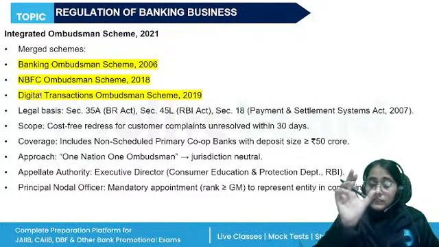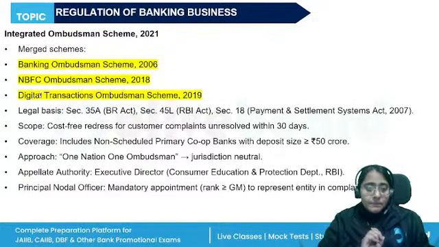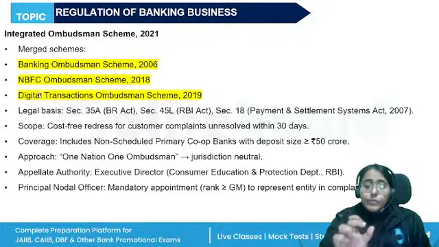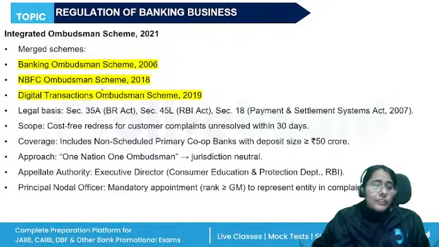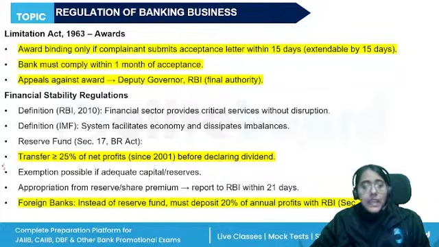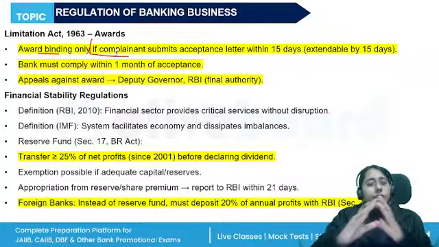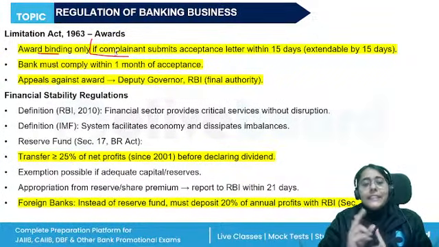And there is the appellate authority as well. Appellate authority, the CEPD. Okay. The executive director in charge of the Consumer Education and Protection Department of RBI will be the appellate authority. So all of these points are there for the integrated ombudsman scheme, right? Then for filing such complaints, there is the Limitation Act. The award will be binding only if... Now there's the whole process. We'll be studying about it in detail in our module C.